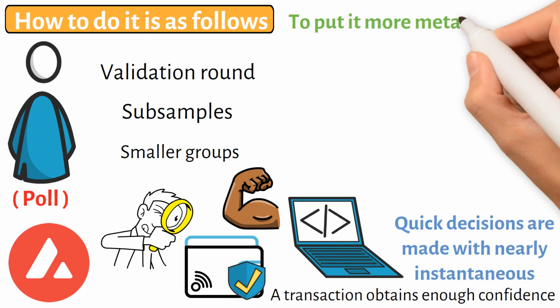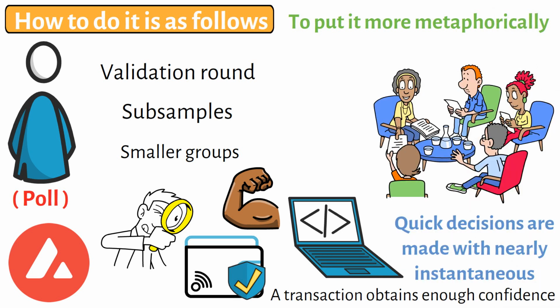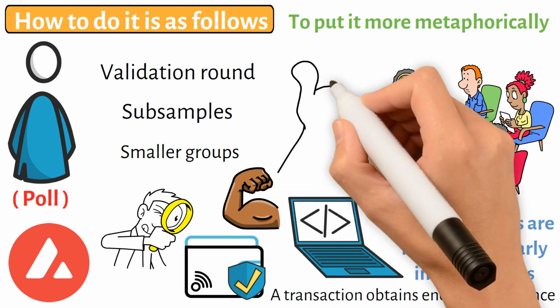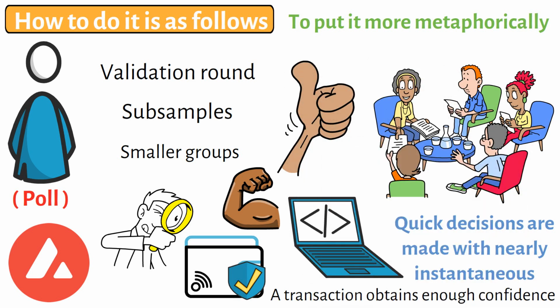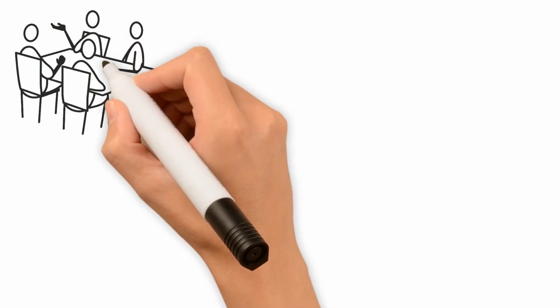To put it more metaphorically, picture a sizable gathering of people attempting to make a swift decision. Until a clear consensus is formed, randomly selected groups have mini conferences and report their decisions regularly, as opposed to everyone speaking their ideas at the same time and causing chaos.